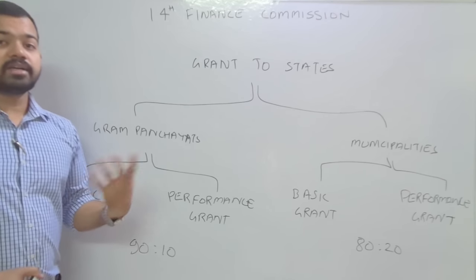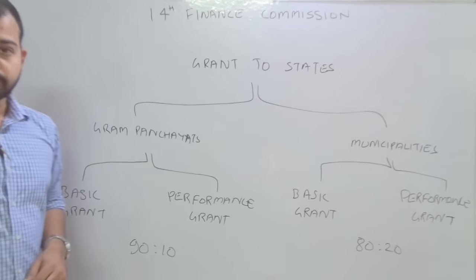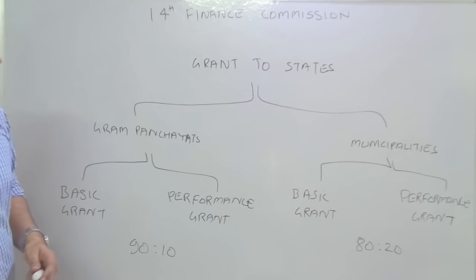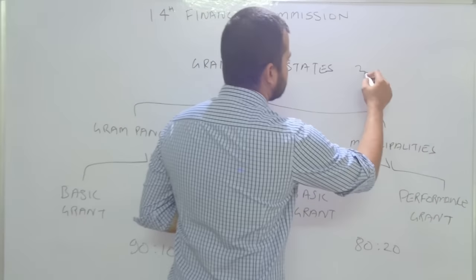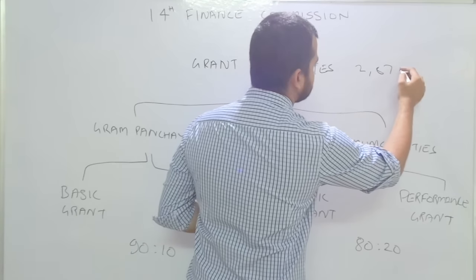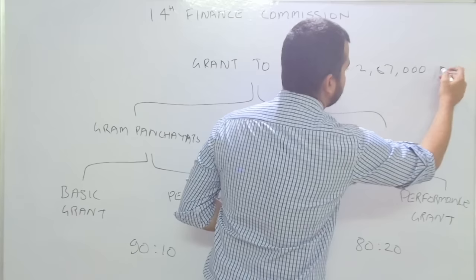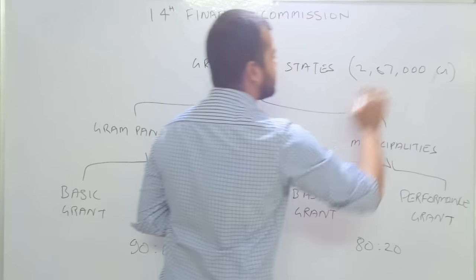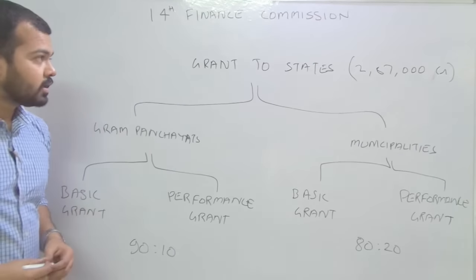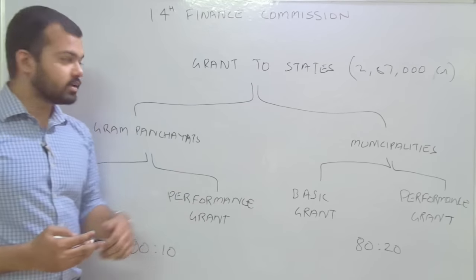Now we'll understand how much amount the Finance Commission allocated. So the grant to states total is 2,87,000 crores approximately. This is not the actual figure.